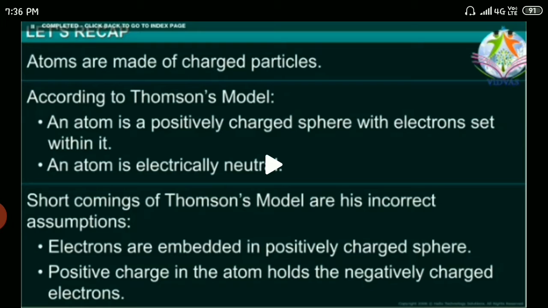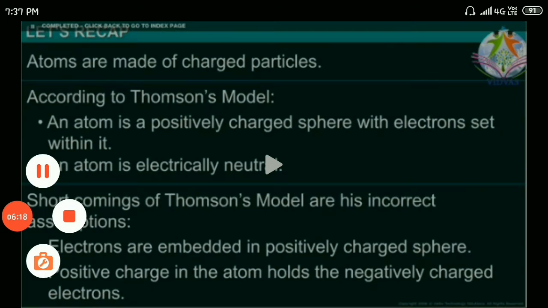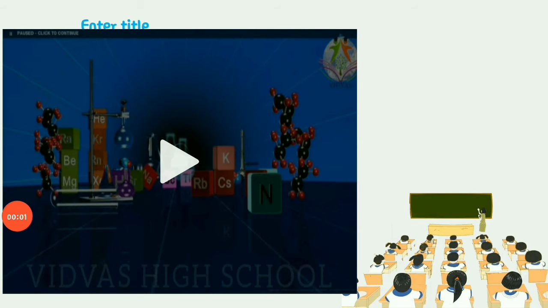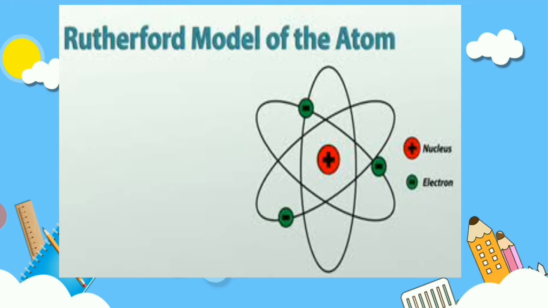After J.J. Thomson, another scientist gave the next atomic model after doing some experiment. So what is that experiment? I will let you know in this session. After J.J. Thomson's atomic model, we have the Rutherford atomic model.